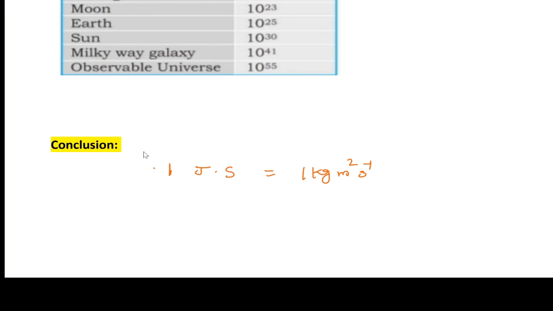Next, common mass is calculated by a common balance and the unit is kg, whereas the mass of tiny atoms or molecules is measured in atomic mass units.